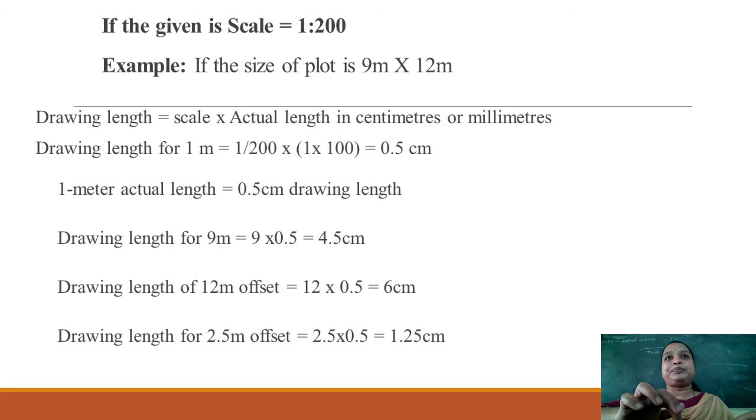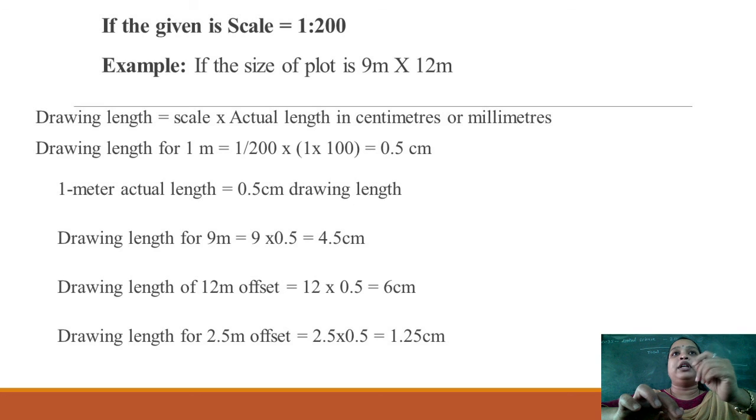So next is another example. See here, now they have given the scale as 1 is to 200. For example, your size of the plot is 9 by 12 meter. So now you should convert it into a drawing length. So what is the formula to convert the drawing length? That is scale into actual length in centimeter or millimeter.